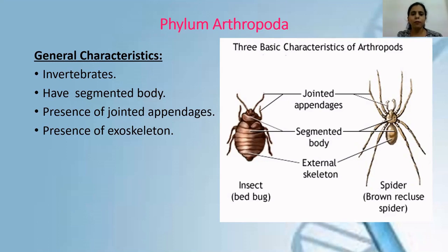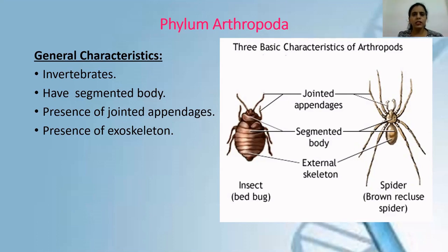The next one is the presence of jointed appendages. Now you can see here, these are the legs. First pair of legs, then this is the second pair of legs, and the last one is the third pair of legs. Appendages means nothing but legs. So all the members of phylum Arthropoda have jointed appendages. And the last one is the presence of exoskeleton. So what are the three general features shared by all members of phylum Arthropoda? They have exoskeleton, they have jointed appendages, and they have a segmented body. So you have to remember this. This is very important from the exam point of view.